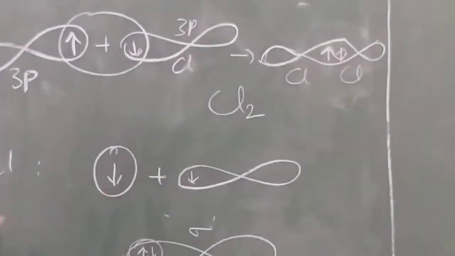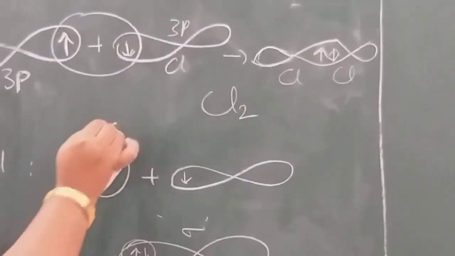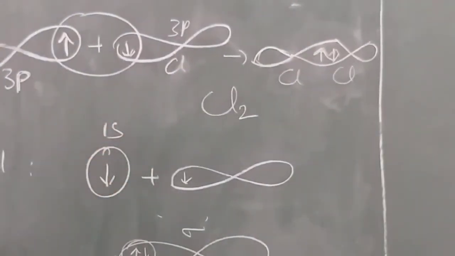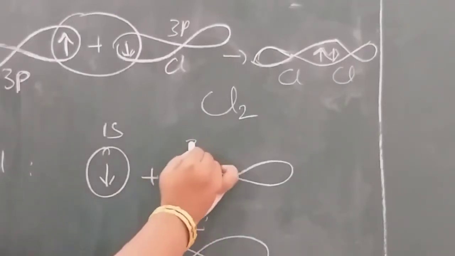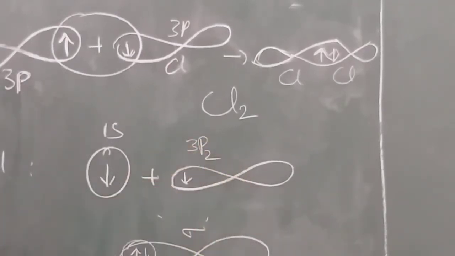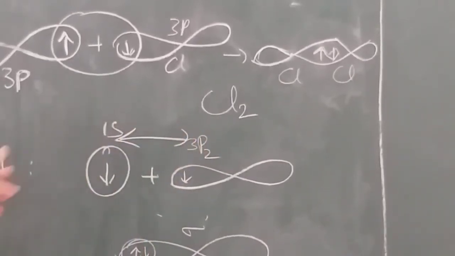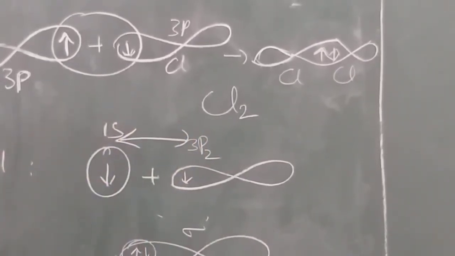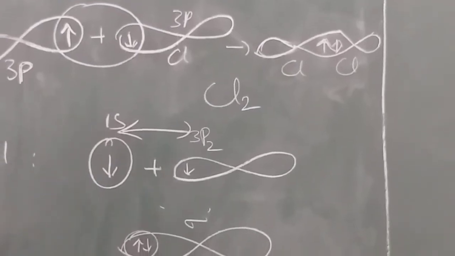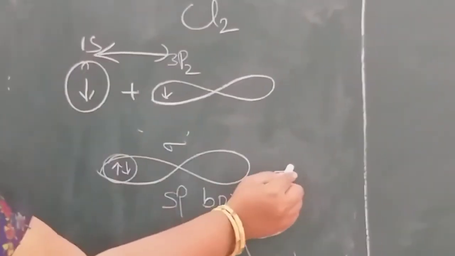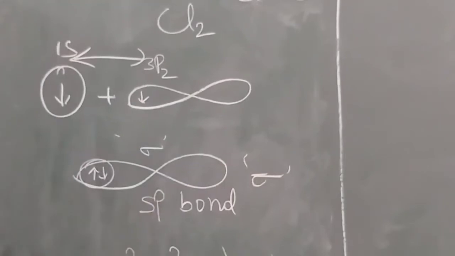Suppose take the example of hydrogen chloride. In hydrogen there is one electron in the 1s orbital, and chlorine needs one more electron in the 3pz orbital. Here there is overlapping of s and p orbitals. So there is a bond called sp bond, and the bond is a single bond, that is a sigma bond.